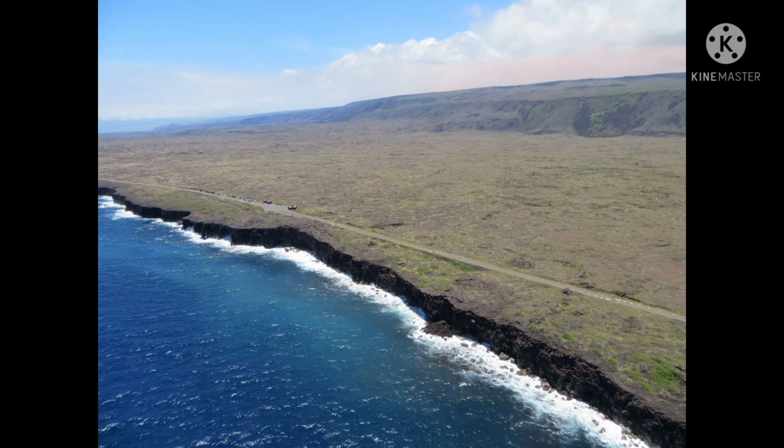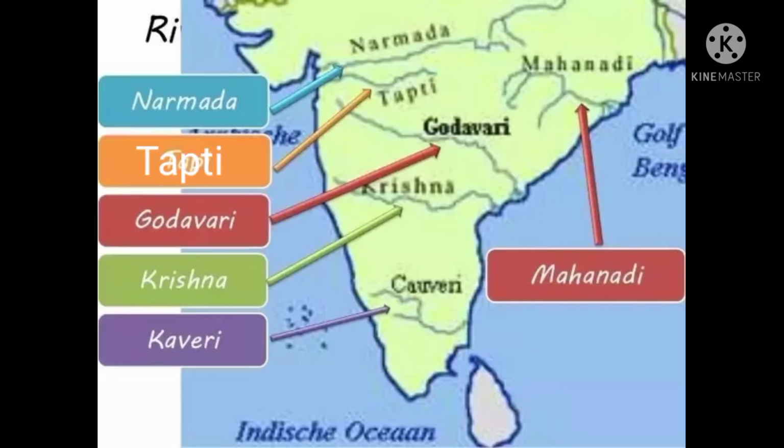Look at this picture. What is this? Yes, this is a plateau. The rivers which originate from the southern plateaus are called peninsular rivers. They get water only from rain. Thus, they almost dry up during summer. Such rivers are also called non-perennial rivers. Mahanadi, Godavari, Krishna, Kaveri, Narmada, and Tapti are some peninsular rivers.